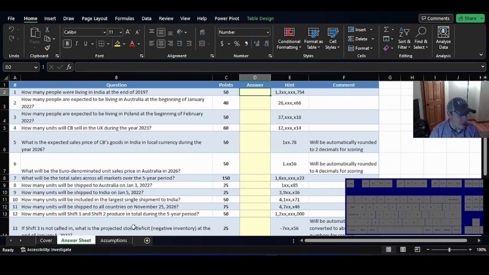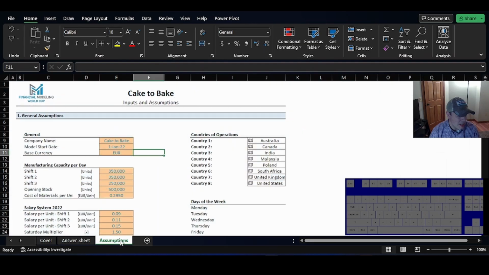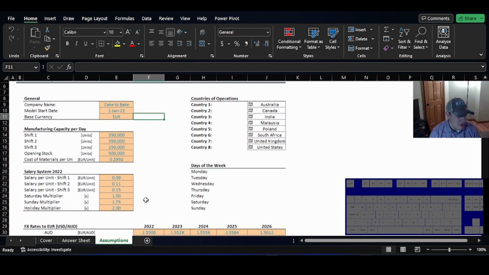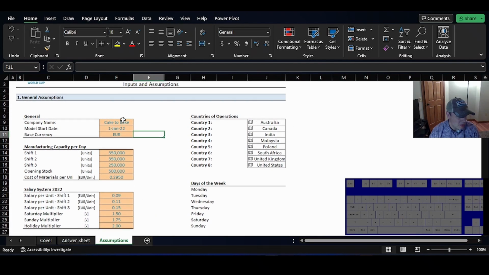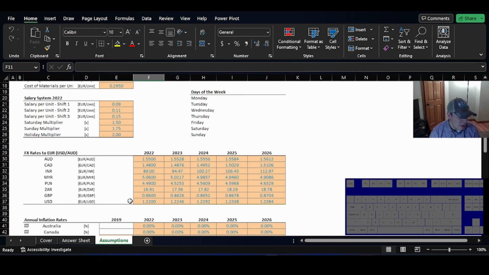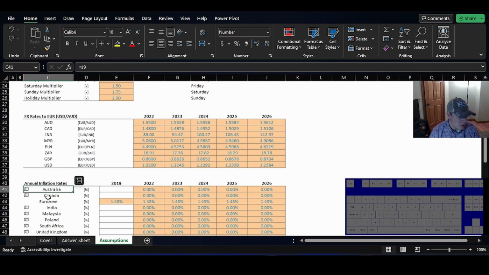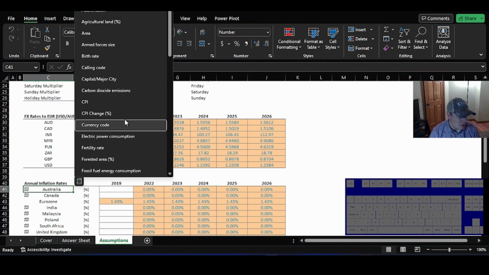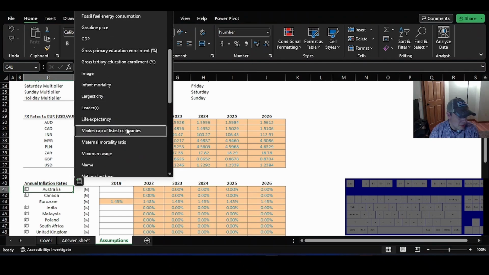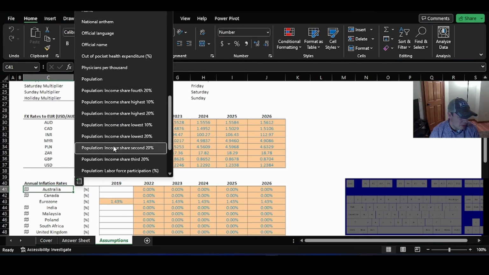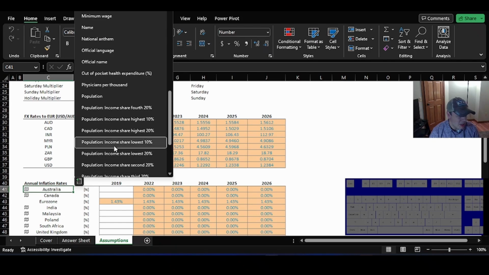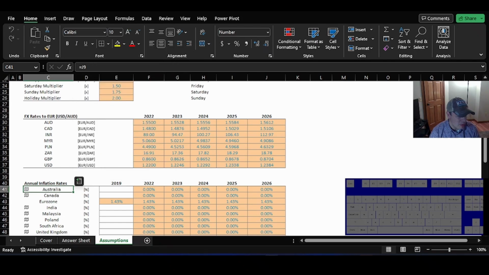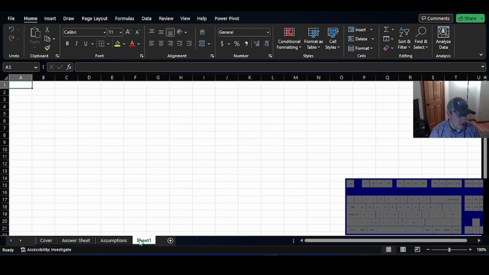So first things first is how many people were living in India at the end of 2019. They've given us a whole bunch of stuff on here, but I think the key on this one is that they want you to use these card things that allow you to get information about the countries that are listed there. So in this case, population is what we're going to be looking for. So anyways, I'm going to start building this model.